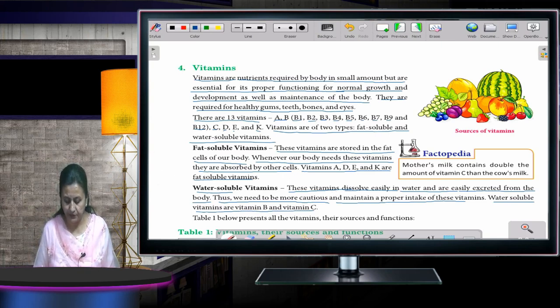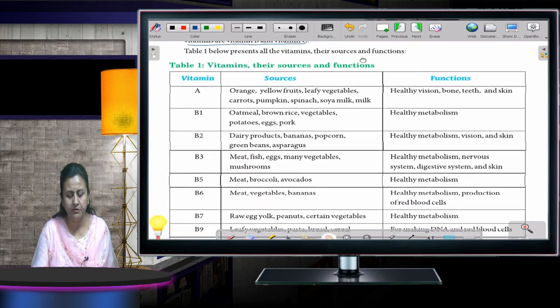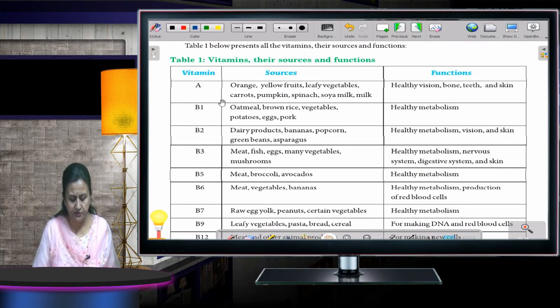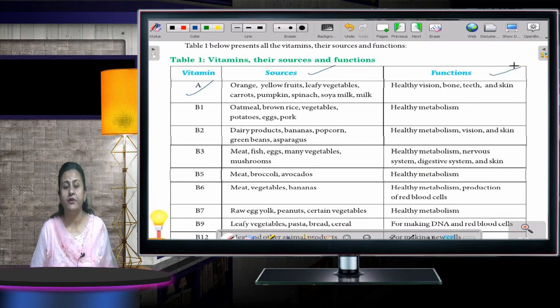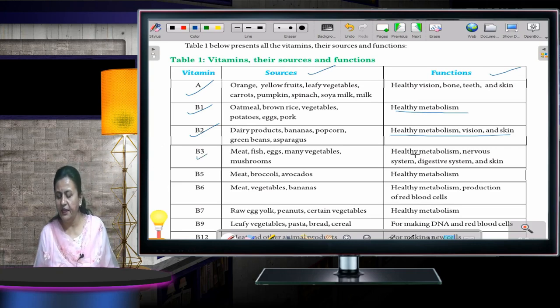Now, you can just have a look at this table. The name of the vitamin is mentioned, the source is there and what the function is. Vitamin A is necessary for healthy vision. Vitamin B1 for healthy metabolism. Vitamin B2, healthy metabolism, skin and vision. Then B3, again healthy metabolism, nervous system, digestive system.